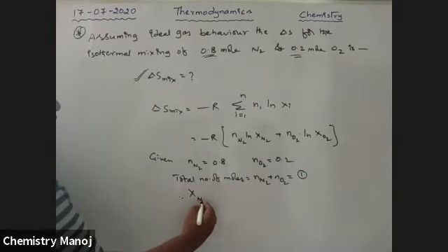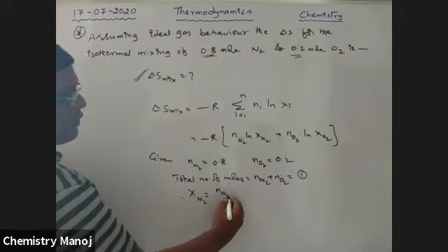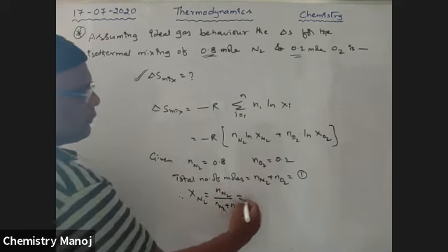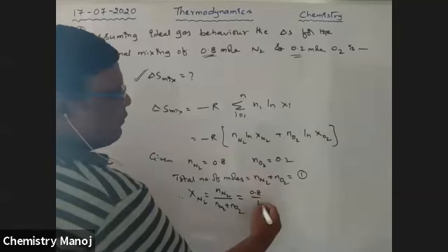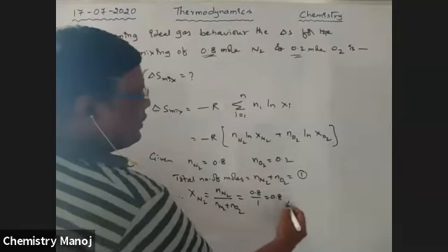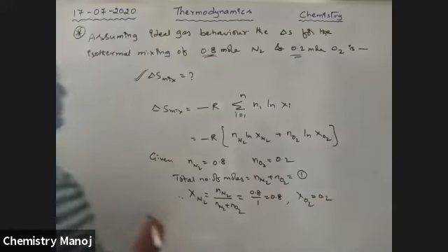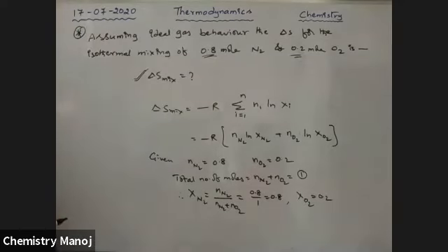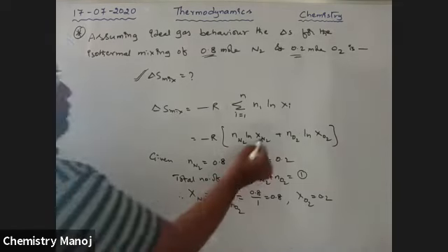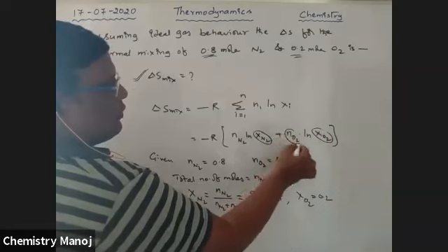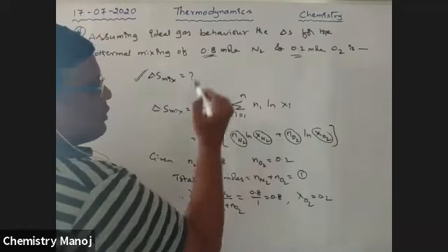Therefore mole fraction of N2 is 0.8 by 1, which is equal to 0.8. Similarly, mole fraction of O2 is equal to 0.2.